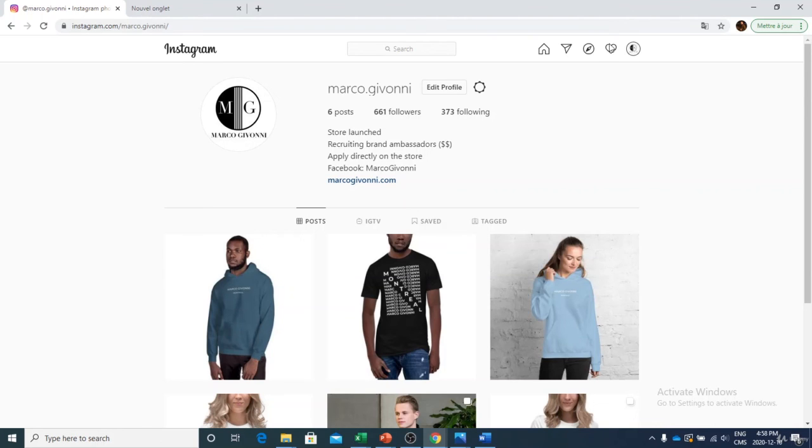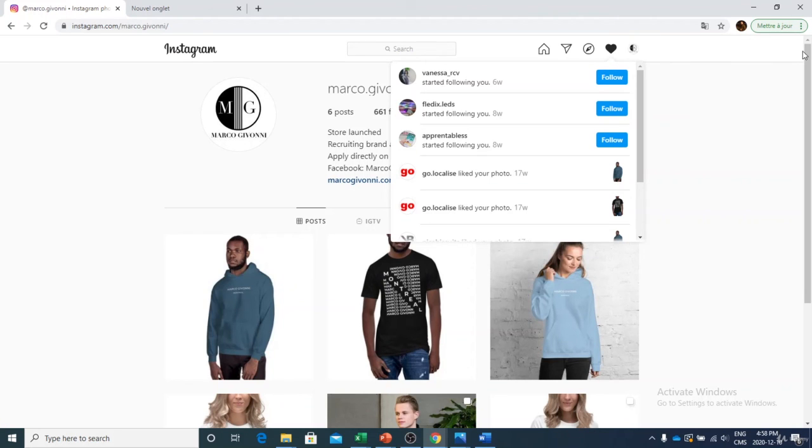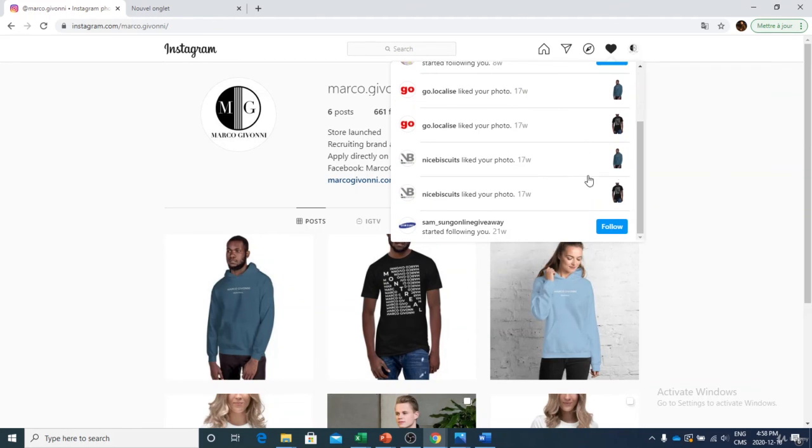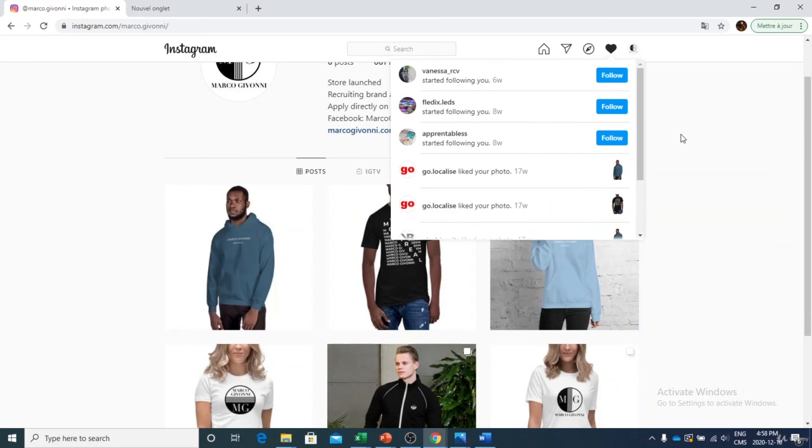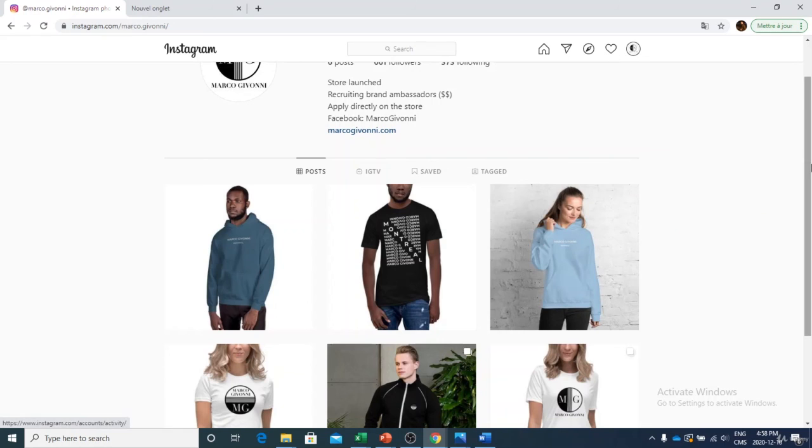You will be able to see all this on this button right there. It's the same thing on your cell phone. As you can see, this is an old account that I'm using right now. The last person that followed me was 6 weeks ago, so it's been a while. Here you will see all the activity that is happening on your account. If someone follows you, you will be able to see it right there. If someone likes your picture, you will be able to see it there as well.